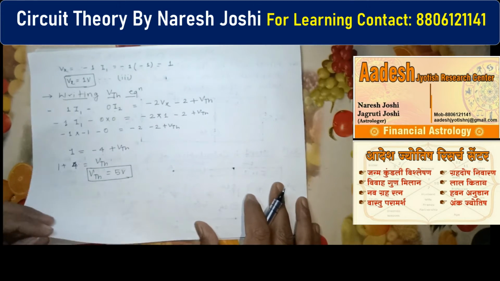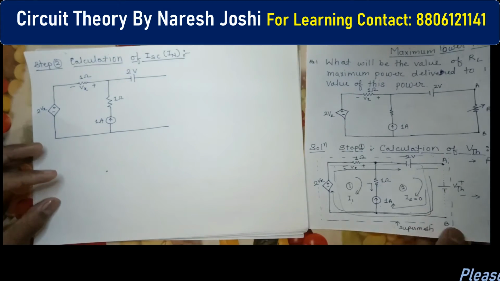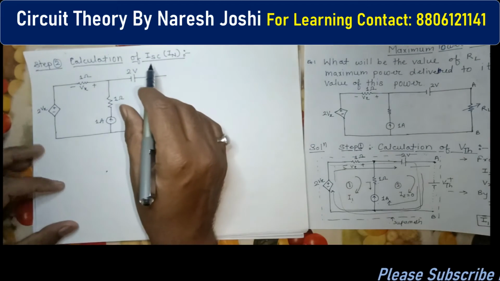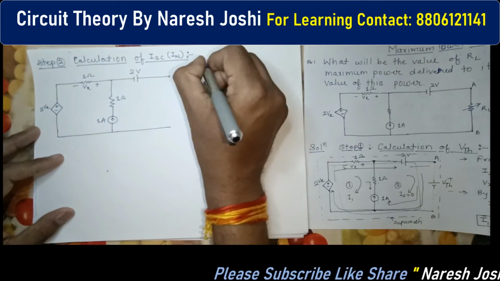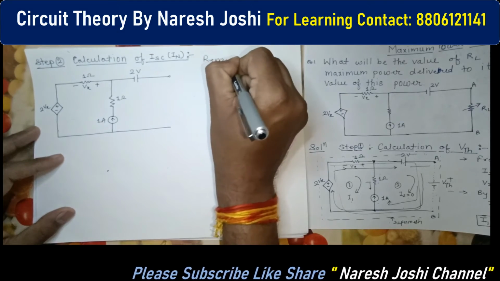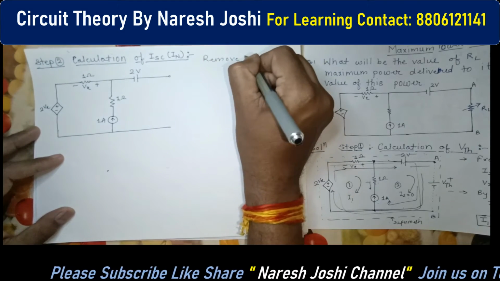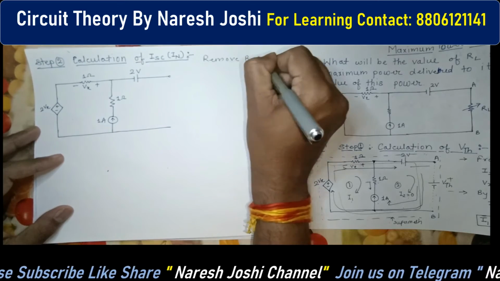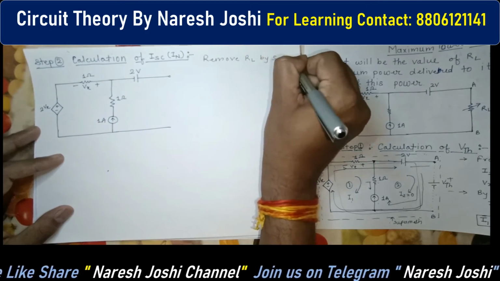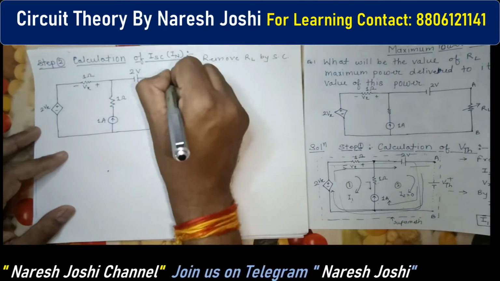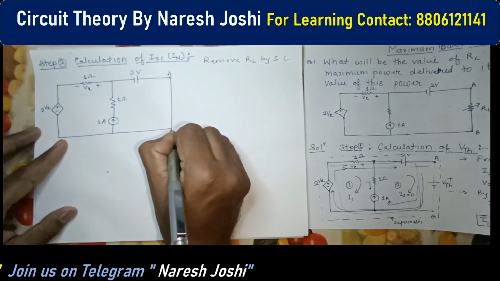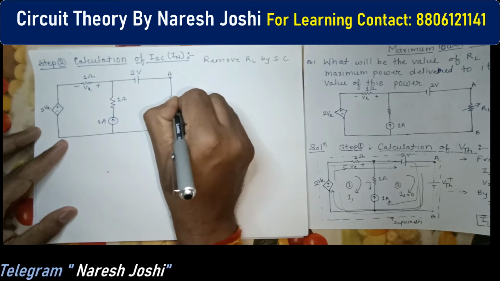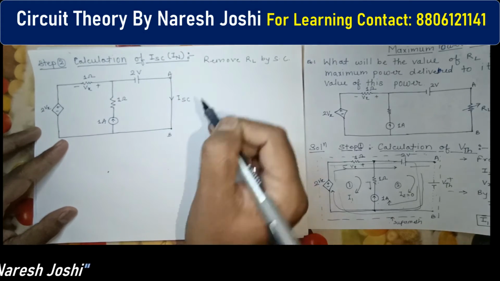So now we have to move on to the next step, number 2: calculation of ISC. Again we have to calculate ISC. So what we have to do, next step, always remember, remove the load resistance by short circuit. Okay, so load resistance by short circuit. So this is your A and this is your B. So here we have to remove the load resistance by short circuit, and it is the ISC.